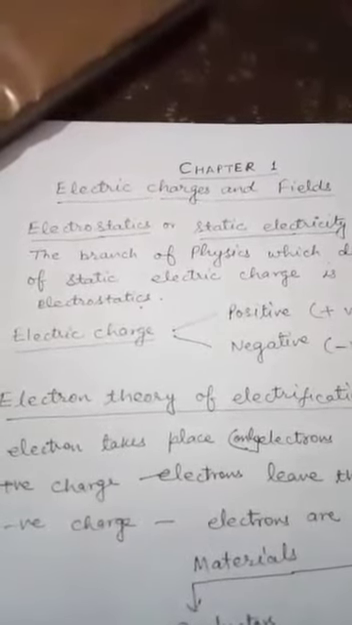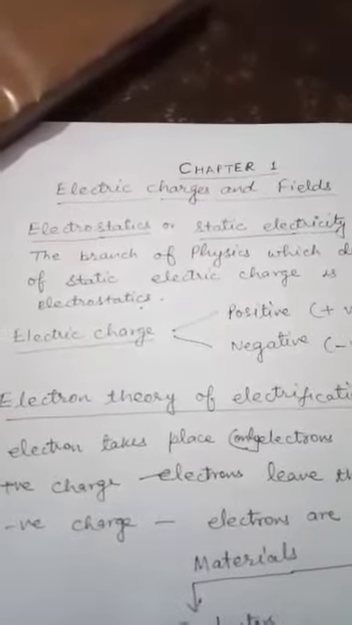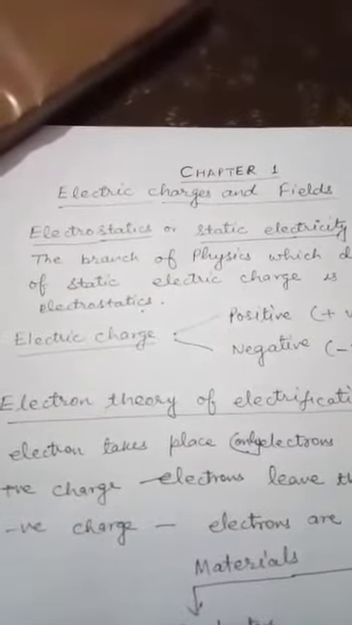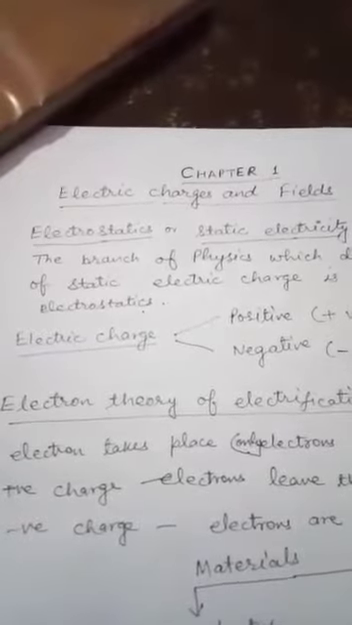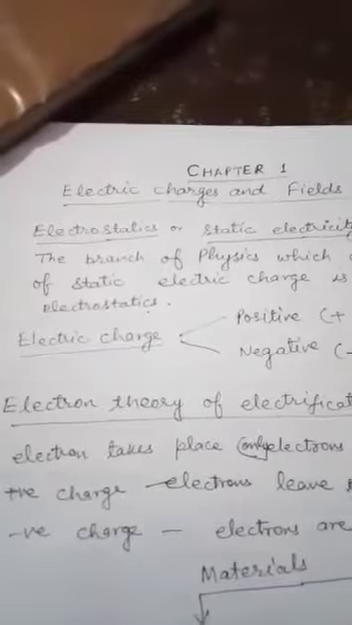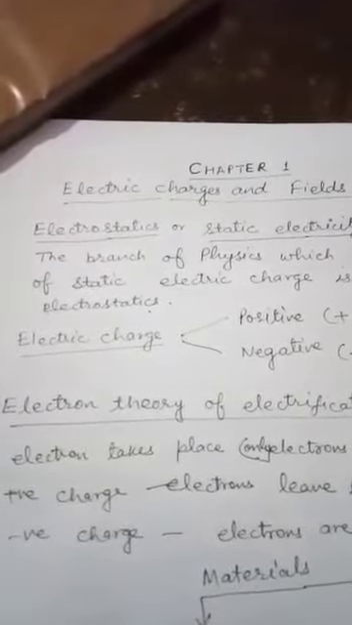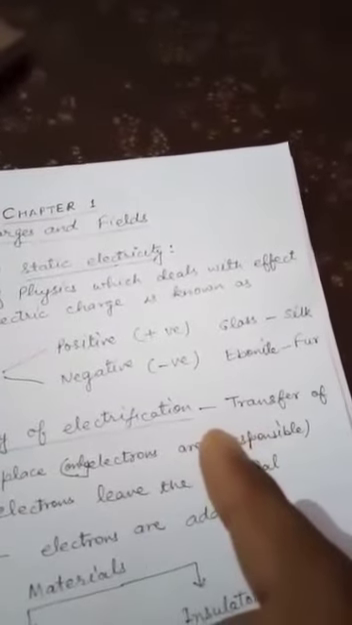First of all, we discuss chapter 1, electric charges and fields. Before we move into the details of this chapter, we should know what electrostatics is. Electrostatics is a branch of physics which deals with the effect of static electric charge. We also call it static electricity.